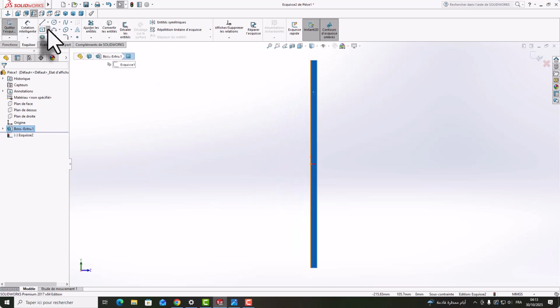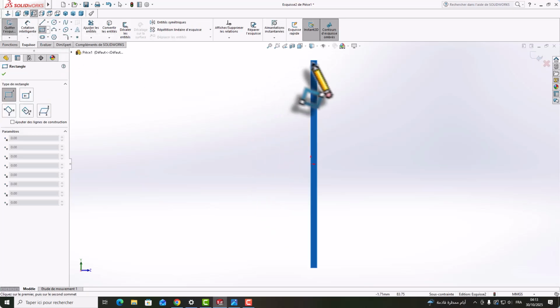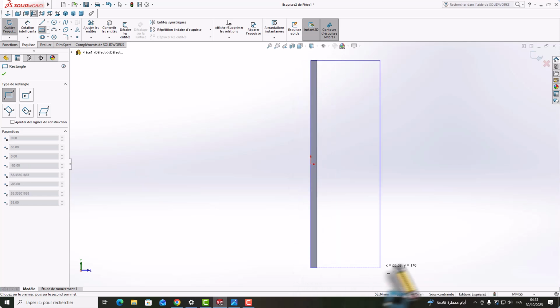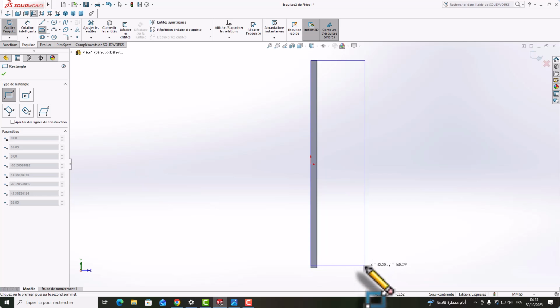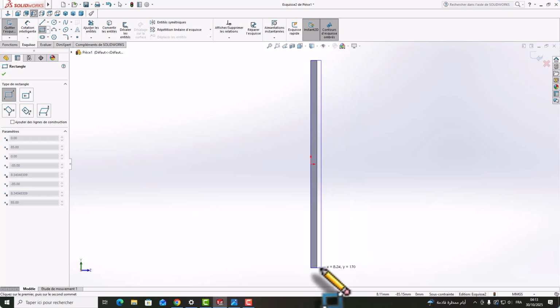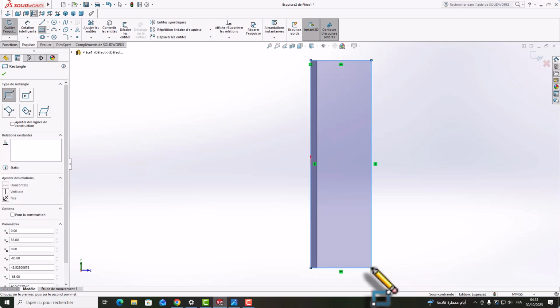For example, I choose the line here. You see here where I scroll my mouse, you just need to follow like that, so it will be assembled here, you know. After, directly you click.